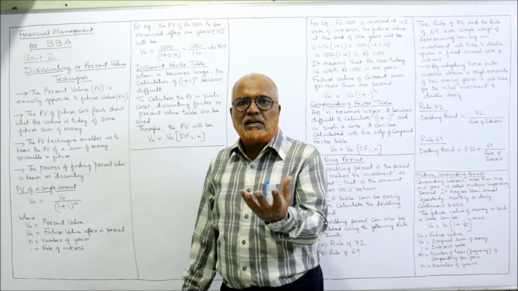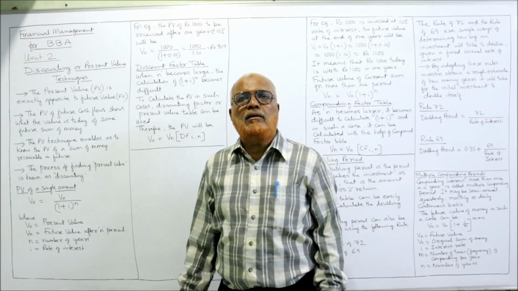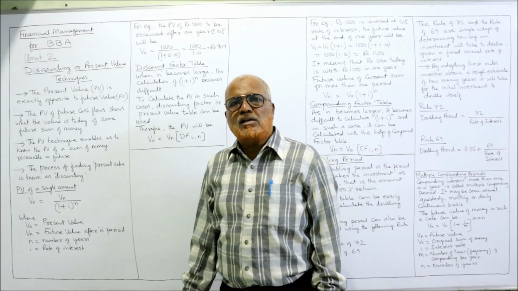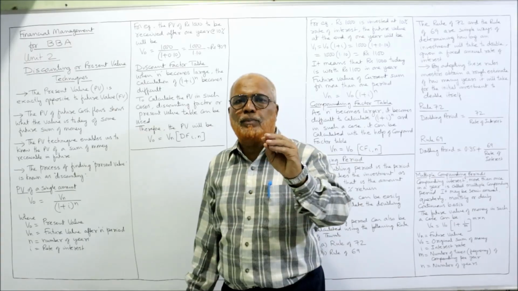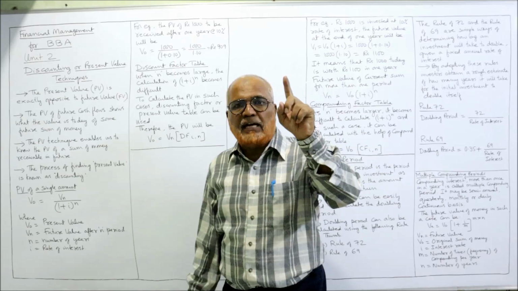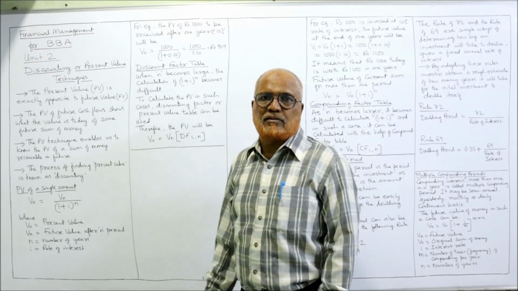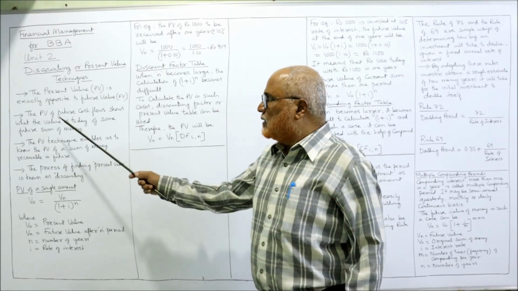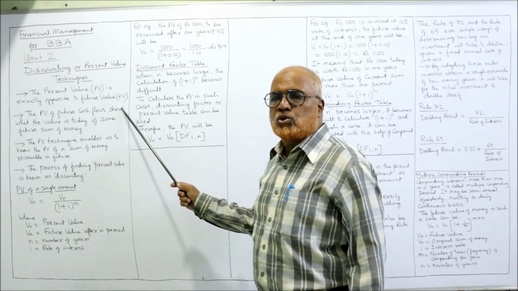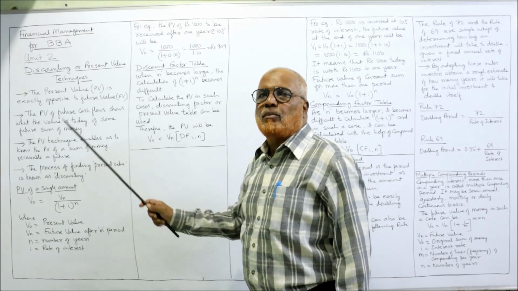So what is the present value of a sum of money which is to be received after n number of years? For example, if you are going to get 5 lakh rupees after 5 years, what is the present value of that 5 lakh rupees which you are going to get after 5 years? This is called discounting. The present value of future cash flows shows what the value is today of some future sum of money.